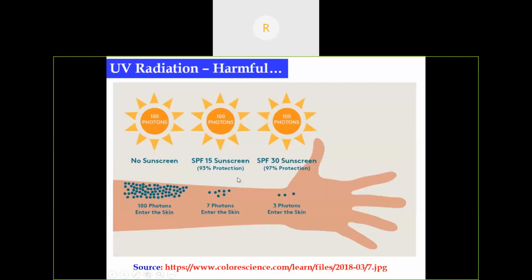See, this is SPF 15. Here, no sunscreen lotion is applied, so if there are 100 photons, all 100 photons enter into the skin. If it is SPF 15, that is a factor. If it gives 93% protection, then only 7 photons enter the skin. If it is 97% protection, then only 3 photons enter into the skin.